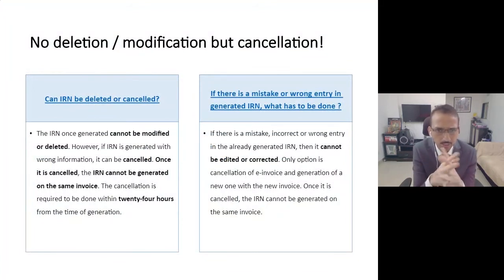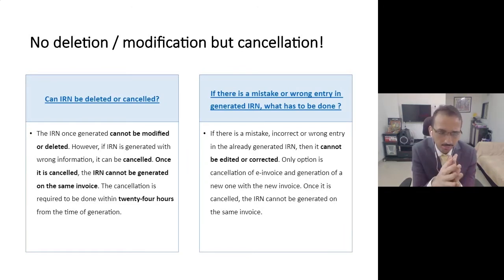Practically, deletion of an invoice is not permissible. Once you have communicated the details to the government portal and generated an IRN number, the government is saying that you can cancel it within 24 hours. But it cannot be completely wiped out or deleted. That means there would always be a trace that you initially generated an invoice and then cancelled it within 24 hours. So that is allowed, but the trace would be there.